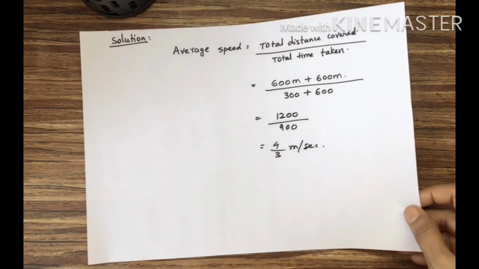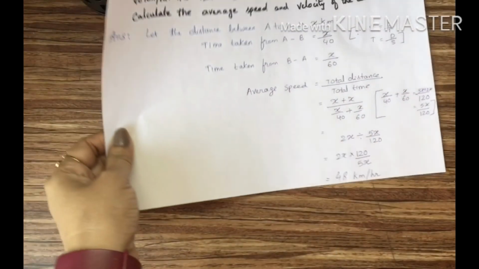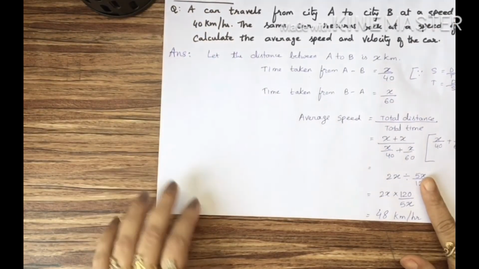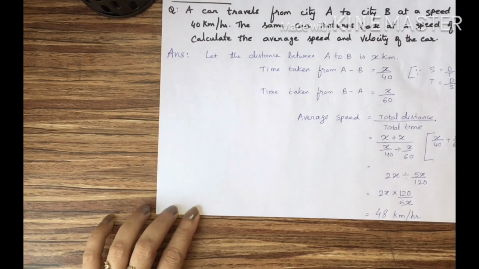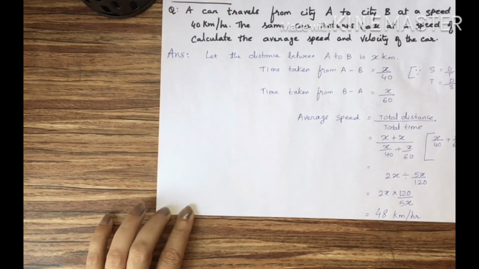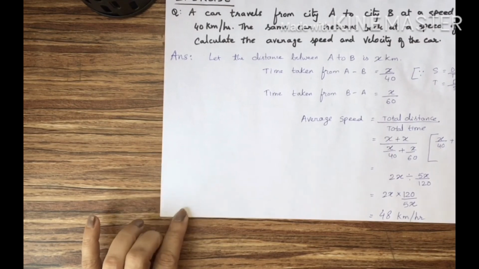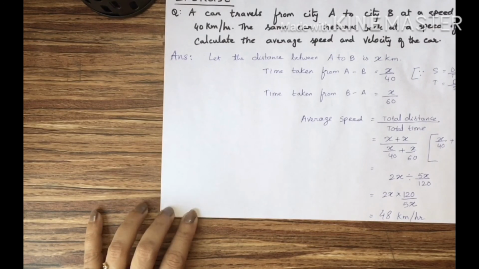Another type of example you take, just here. A car travels from city A to city B at a speed of 40 km per hour. Here the speed is given, distance is not given. The same car returns back at a speed of 60 km per hour. Here, while going speed is given, while coming speed is given.